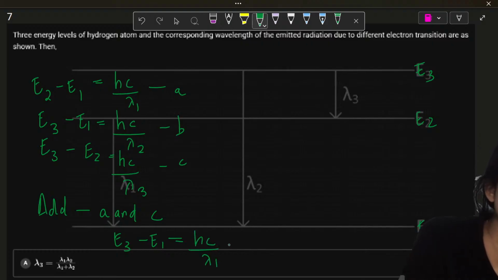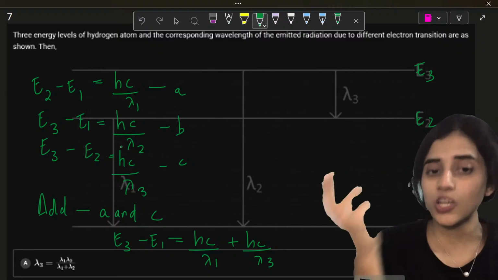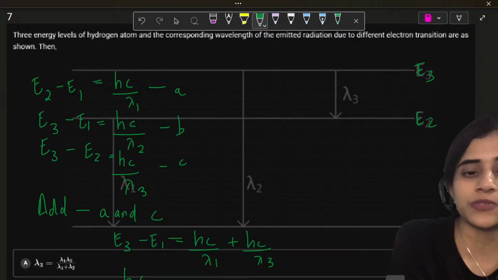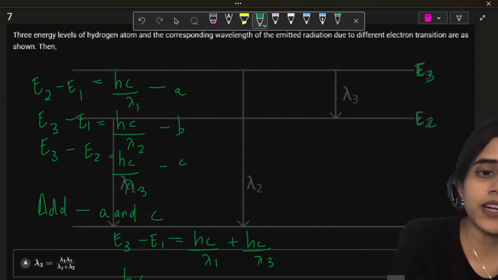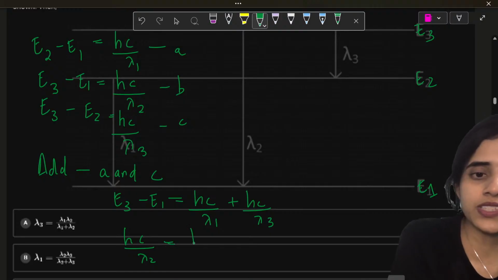E3 minus E1 is hc by lambda 1 plus hc by lambda 3. Now what is E3 minus E1? It's your equation B, hc by lambda 2. So instead of E3 minus E1, I'll substitute hc by lambda 2. hc by lambda 2 is equal to hc by lambda 1 plus hc by lambda 3.